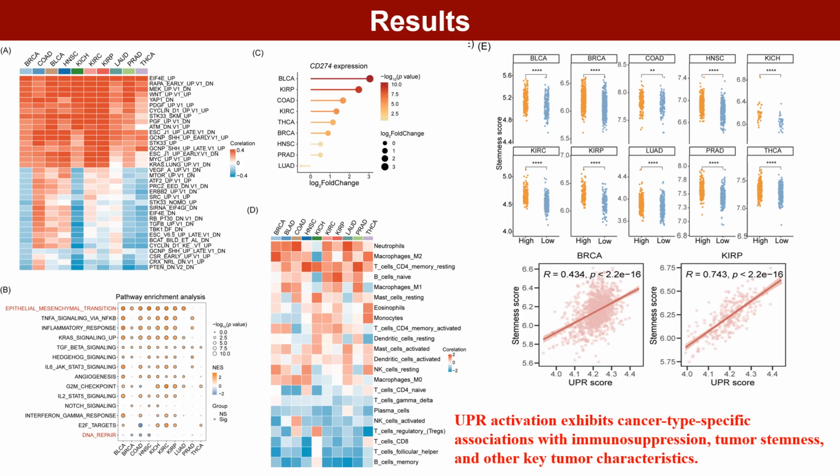We also found that UPR activity scores were associated with multiple tumor features, including immune cell infiltration, immune checkpoint molecule expression, and stemness scores, suggesting that UPR may influence tumor progression through multiple mechanisms.